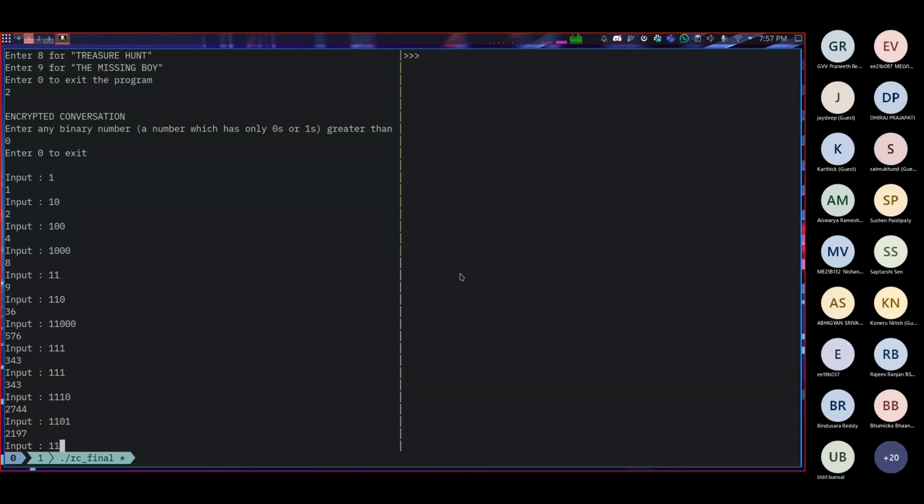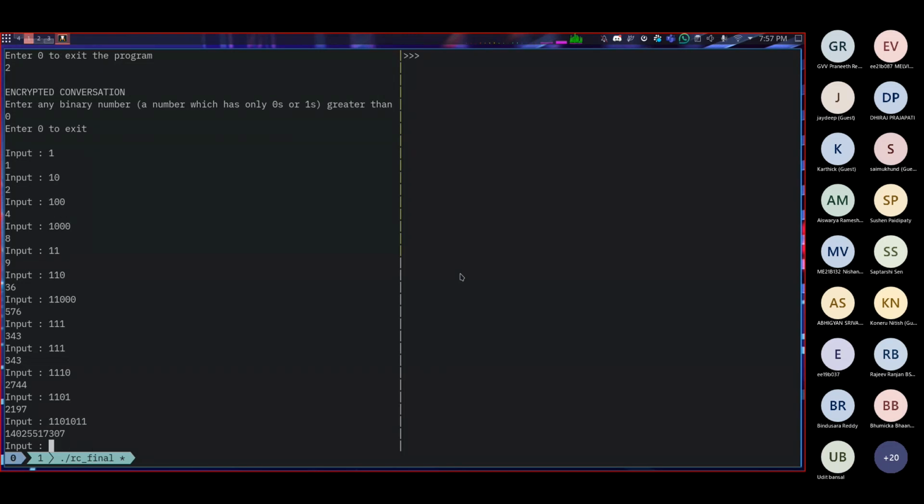So if I enter something like 11011, what I'll be doing is calculating what this number is, and raising it to the count of ones: 1, 2, 3, 4, 5. So I'll raise it to the power of 5. That will give me the answer, right? You can calculate that and figure it out, but trust me, this is the correct answer.